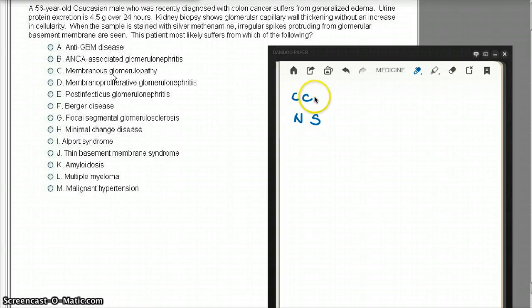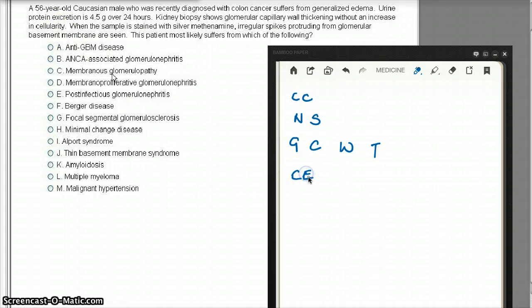This question deals with a 56-year-old Caucasian male who was recently diagnosed with colon cancer and suffers from generalized edema. Urine protein excretion is 4.5 grams over 24 hours, so nephrotic syndrome. Kidney biopsy shows glomerular capillary wall thickening. So this is the mother lode here. Glomerular capillary wall thickening without an increase in cellularity.